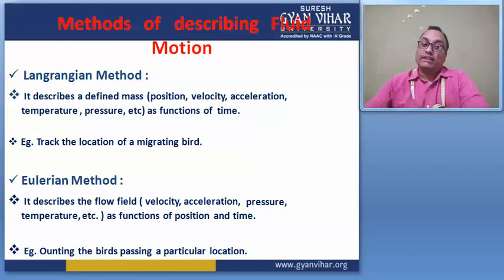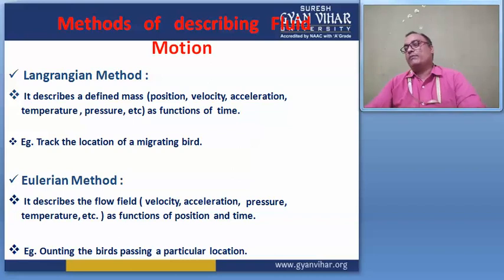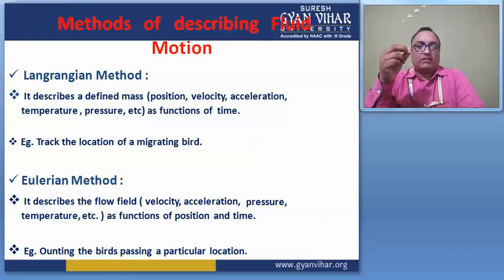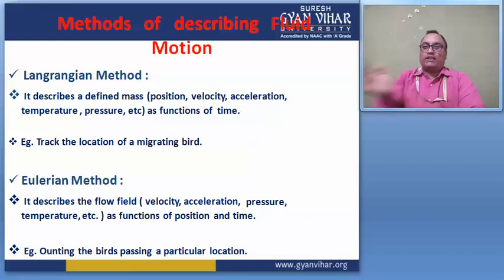Here the flow field is described, and it is a function of position and time also. Here position and time also means, suppose you take the example of a bee, मधुमक्खी का एग्जाम्पल अगर लेते हैं, the bee moves and its maneuvering is very fast, so consider only one bee.